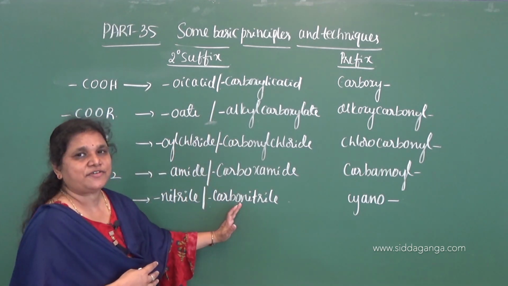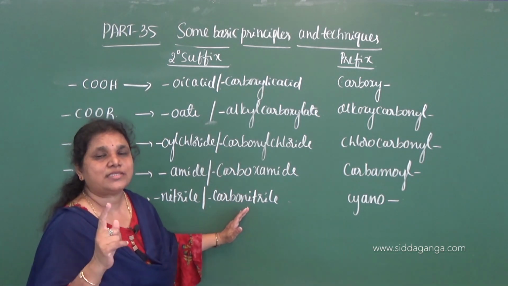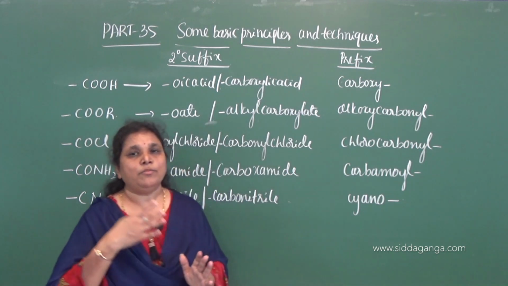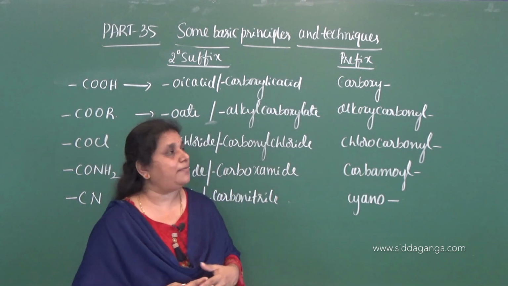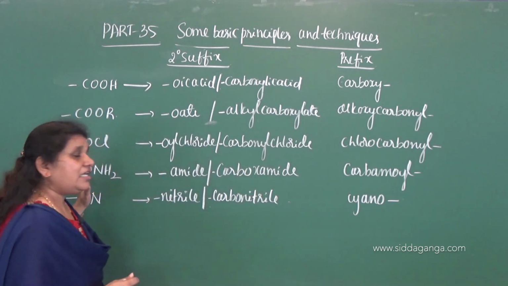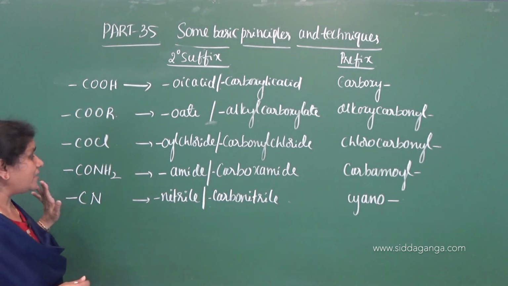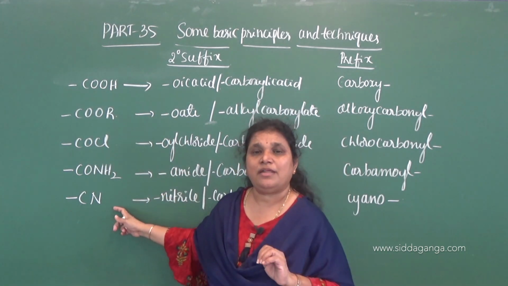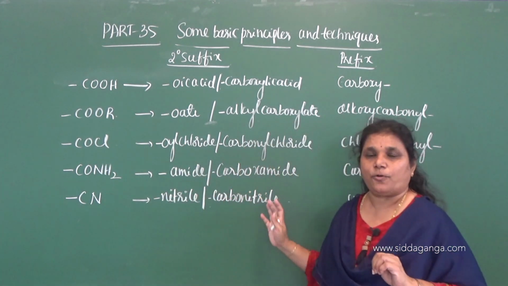So special secondary suffix we use, and then the carbon atom of a functional group is not considered to be part of the root word. Prefix we use when two or more functional groups are present, then we follow the priority table. According to the priority table we have to use prefixes for these functional groups also, and it follows the same order of preference with respect to the carbon containing terminal functional groups. So you have to remember these prefixes and suffixes.